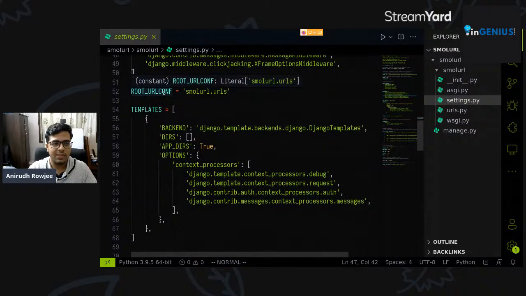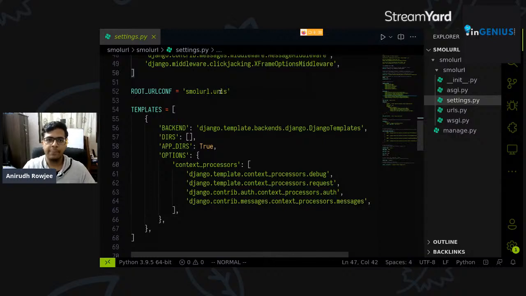Now we come to this bit called the root URL config. As a part of our web framework, we have to specify where different entities live, right? So let's say you have data of a particular type. How access happens to this data is that you'll usually wire this data to a specific URL, and you can tell people that look, if you go to this URL, you'll get this data, right?